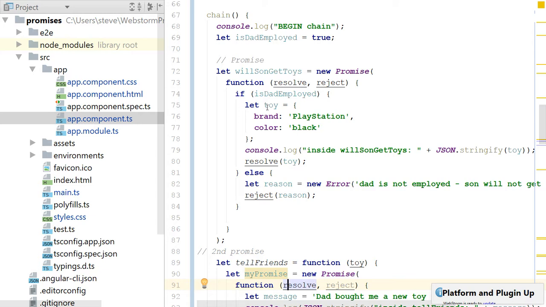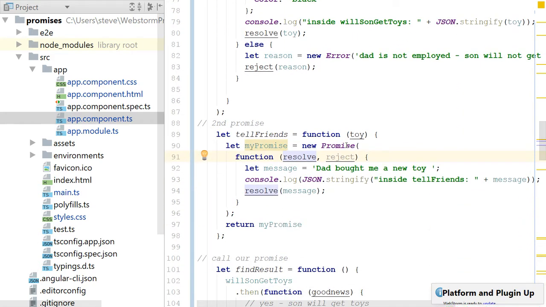We have this scoped toy here, and we have a consumption here as opposed to just a plain old promise. So fool around, try to figure out how to log this toy that's coming into this second promise, and determine the best way to do that.